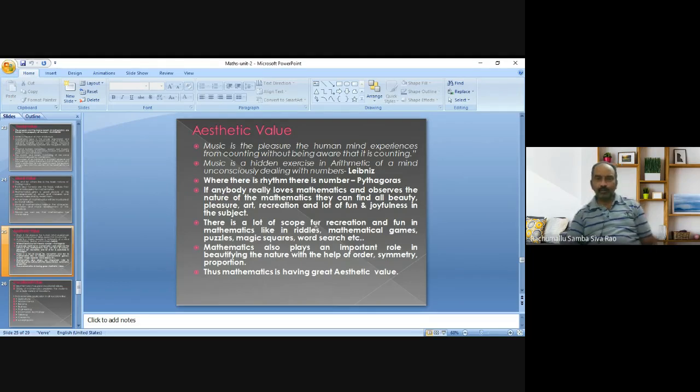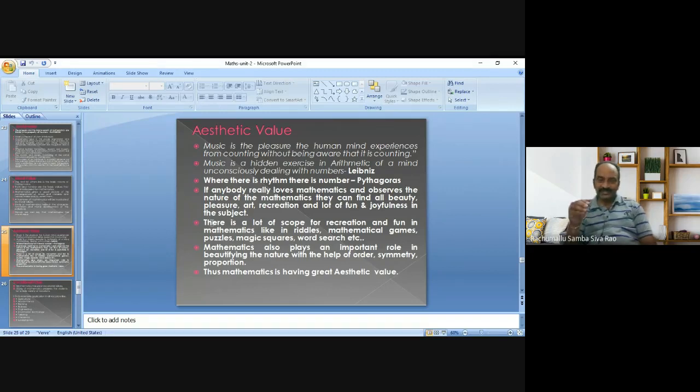There is a lot of scope for recreation and fun in mathematics, like in riddles, mathematical games, puzzles, magic squares, word search, etc. In all these activities, we may get fun. A student may get fun by solving a mathematical puzzle. Students get lots of fun, lots of joyfulness, by solving riddles, mathematical games, puzzles, magic squares and word search.